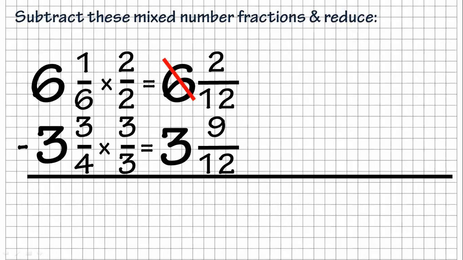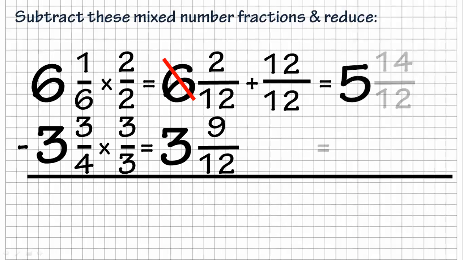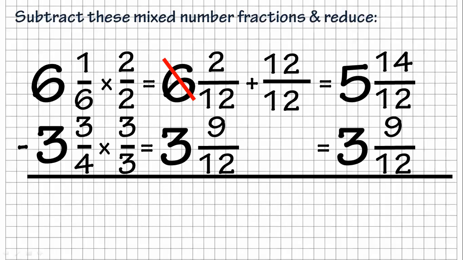So we're going to borrow from the 6 and make it a 5. We're going to add that 12 to the top, which gives us 14/12. And then we're going to have the 5 and 14/12. And then on the bottom, we're going to have 3 and 9/12. We just brought the whole thing over. So you subtract 9 from 14, that gives you 5/12. And then 5 minus 3 would give you 2. So it's going to be 2 and 5/12 is your final answer there.